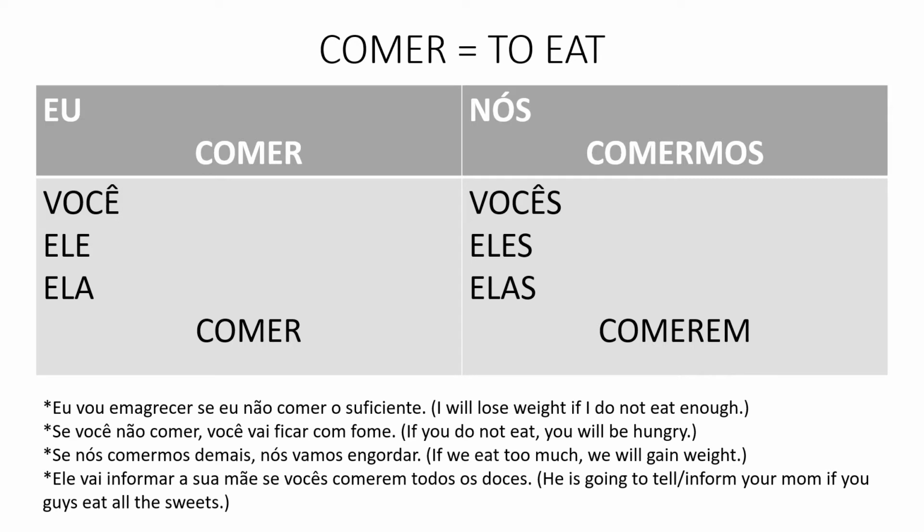Next, ele vai informar a sua mãe se vocês comerem todos os doces. He is going to tell or inform your mom if you guys eat all the sweets. All right, so he's going to do this if you do this. So future subjunctive of comer.